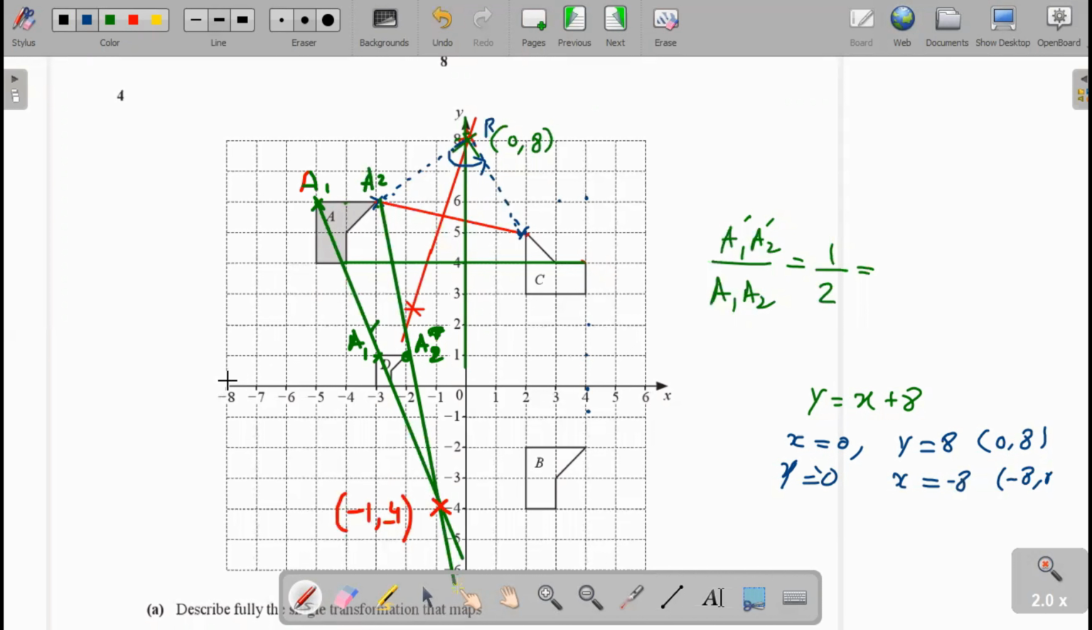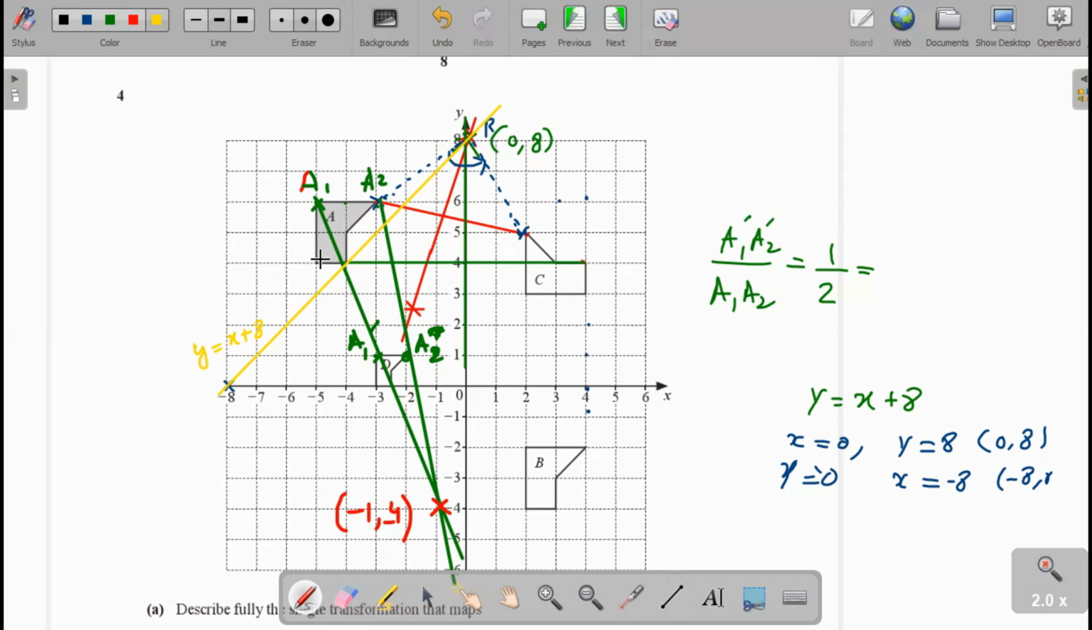Now we mark this point minus 8, 0, and this point 0, 8. We join these points and we get the line y equal to x plus 8. This is the reflection line y equal to x plus 8. And to find the reflection of shape A against the reflection line y equal to x plus 8,